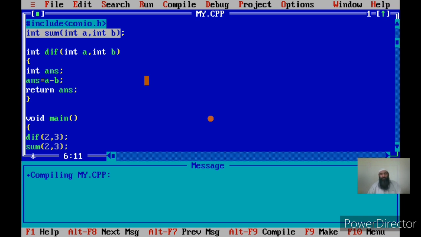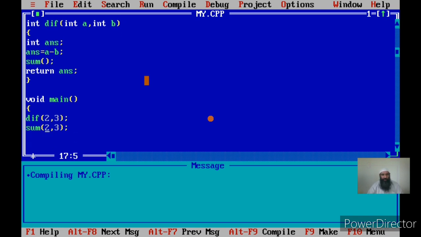But for those functions which are called after they have been defined, this line serves as the function prototype.